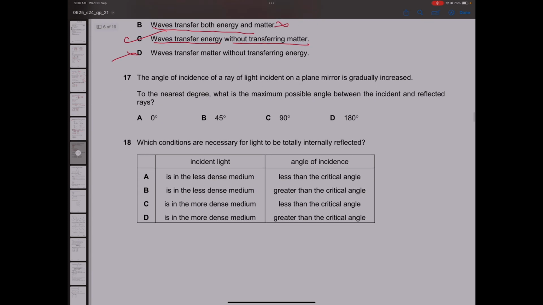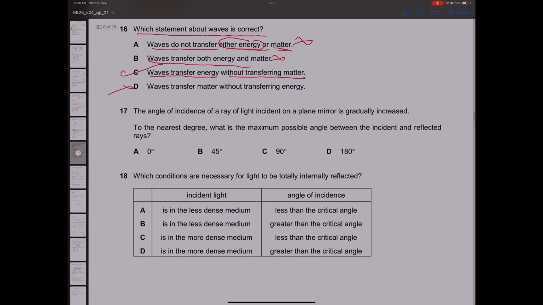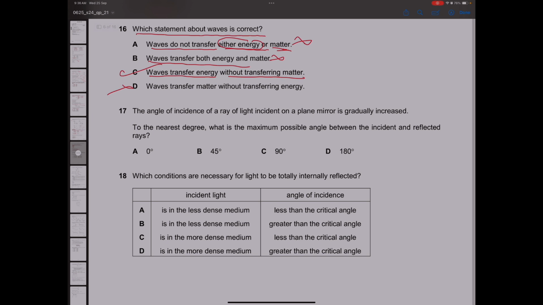The angle of incidence on a plane mirror is gradually increased. So let's imagine that this is the plane mirror. This is the normal, let's say. So they're saying that the angle of incidence, let's say initially is like this. Imagine this is your angle of incidence, angle of reflection. Both are same. So they're saying now the angle of incidence is gradually increased, all right, to the nearest degree.